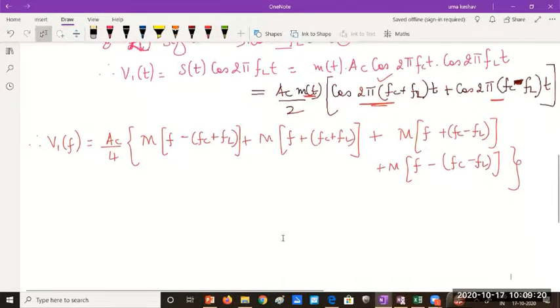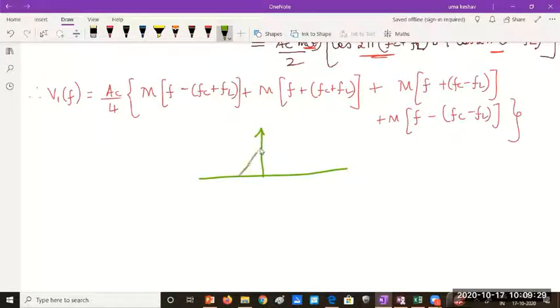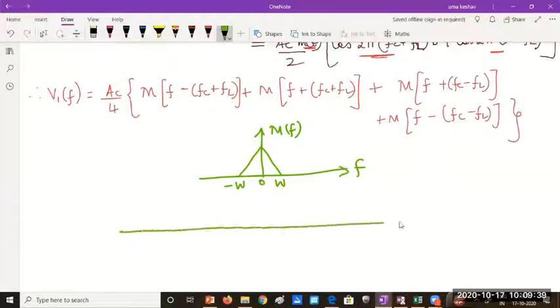So I want you to draw the spectrum corresponding to this. So what would be the spectrum? Say your basic message spectrum was like this, M of F from 0 to W, minus W. Next, V1 of F is after multiplying your DSB-SC signal, or it's not V1, let me write S of F, right?